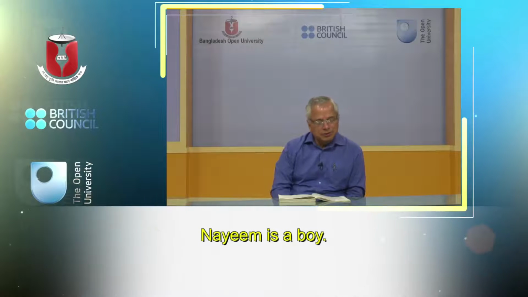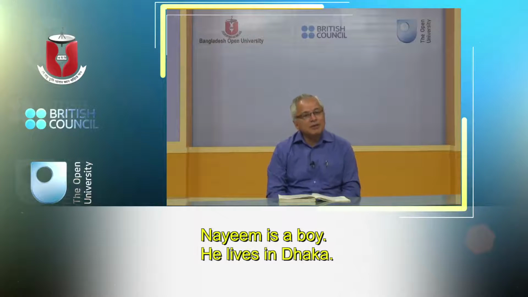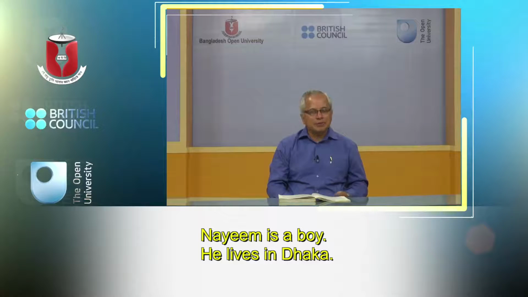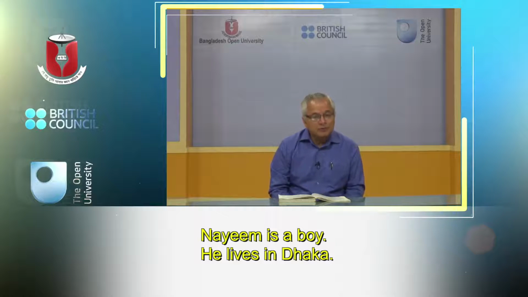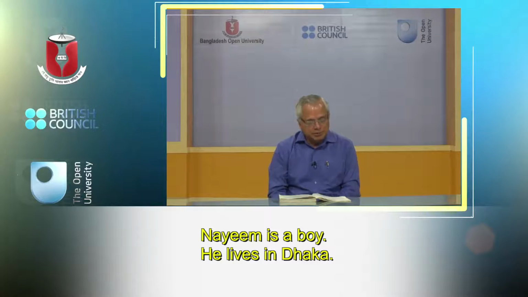How would you understand that it is written in the present tense? One part of speech in the English language gives you the indication of the tense, that is the verb. So the verb, this part of speech, is the most important thing to give you direction about when an action has taken place. Say, for example, Naeem is a boy. It means he is a boy now. In 2015, he is a boy. He lives in Dhaka means he actually is living in Dhaka. So all these pieces of information describing Naeem are given in the simple present tense.